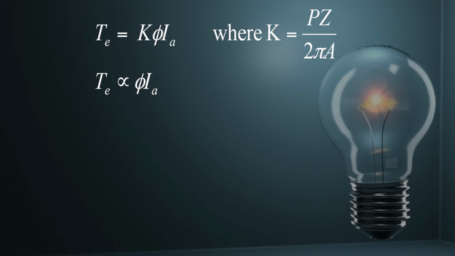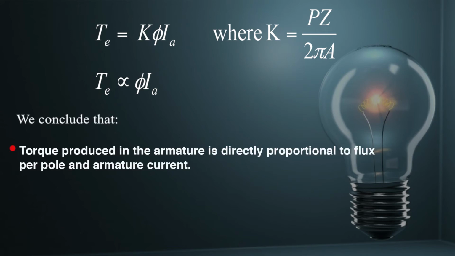So you can say this torque developed in armature is directly proportional to flux multiplied by armature current. That means this torque depends on two values, that is flux per pole and armature current. So we can conclude that torque produced in the armature is directly proportional to flux per pole and armature current.